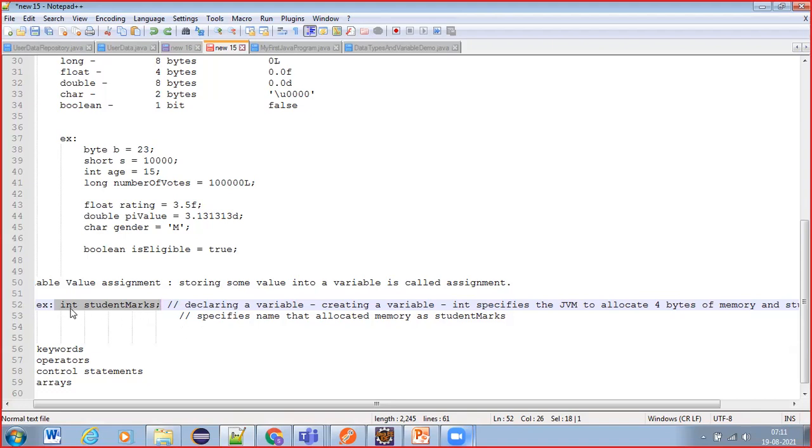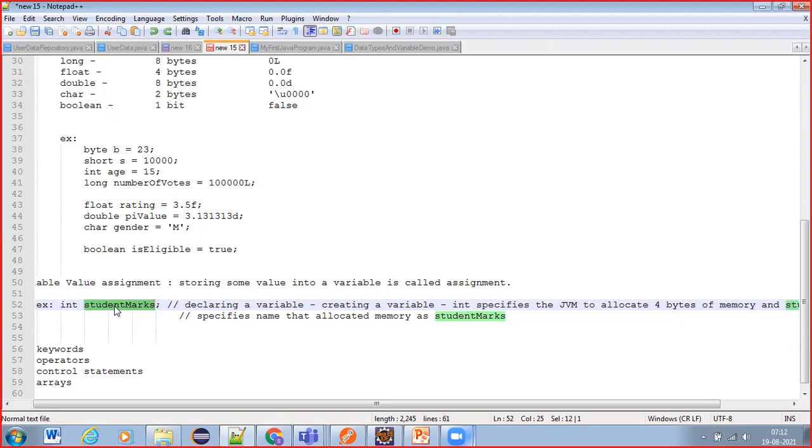So now this is what we are doing: declaring a variable, or creating a variable. During creation of a variable, two things happen. First, memory of the specified size is allocated based on the data type. If it is Boolean, then only 1 bit of memory will be reserved. If it is char, 2 bytes of memory will be reserved, like this. And whatever memory has been reserved will be named with the given identifier.